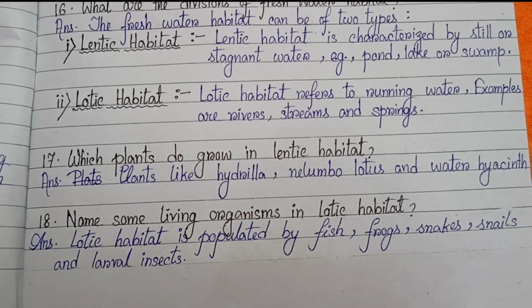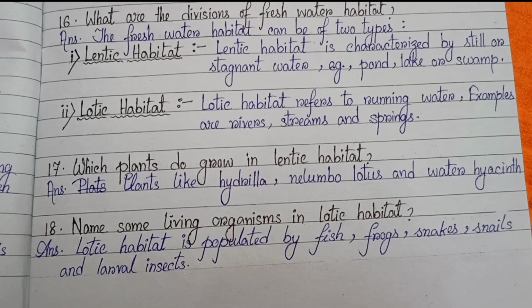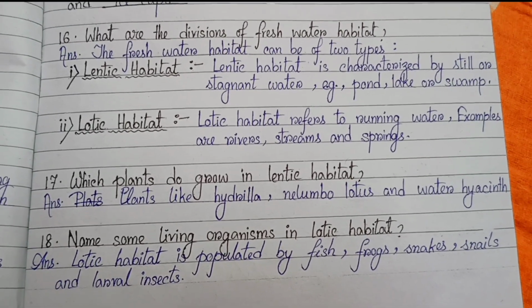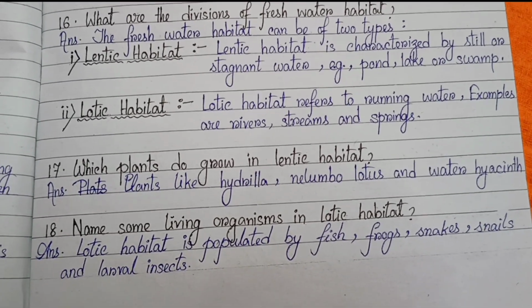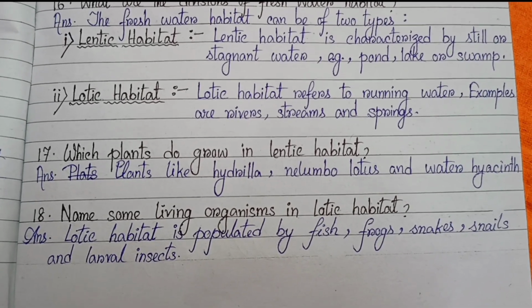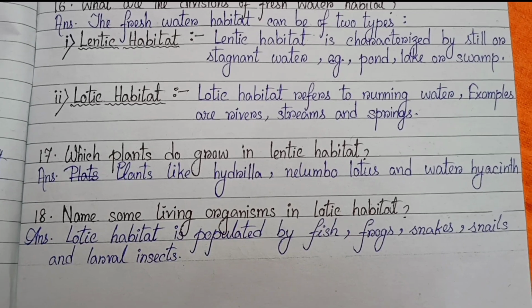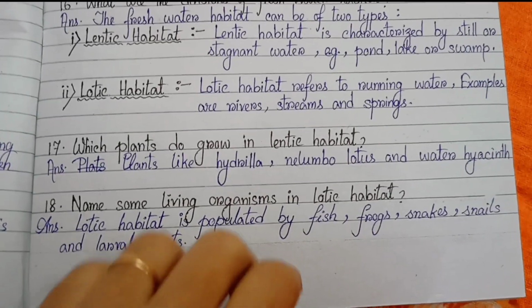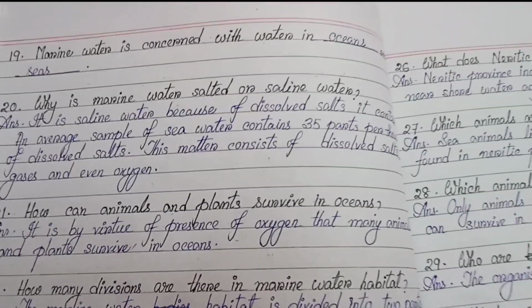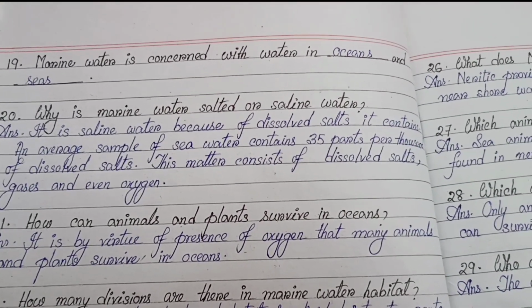Number 17. Which plants grow in lentic habitat? Plants like hydrilla, nilumba, lotus and water hyacinth. Number 18. Name some living organisms in lotic habitat. Lotic habitat is populated by fish, frogs, snakes, snails and larval insects. Number 19. Fill in the blank. Marine water is concerned with water in oceans and seas.